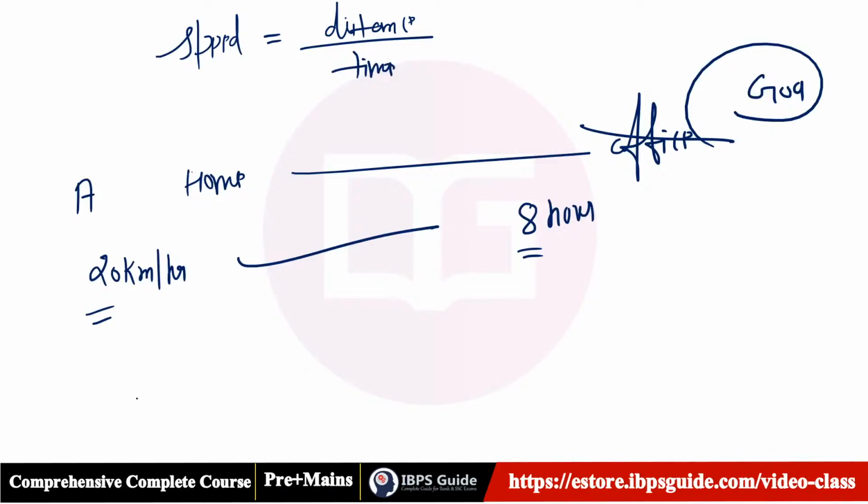Okay, so if he goes with, let's say, 16 km per hour, how much time will he take? In these sorts of questions, you must know what is constant.